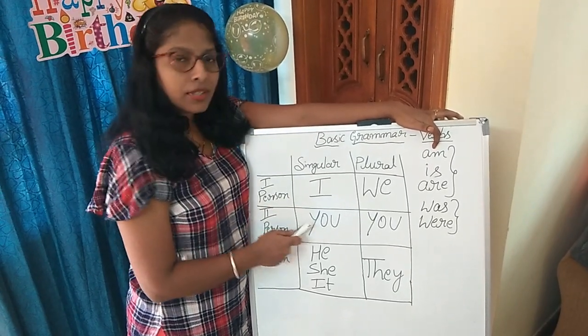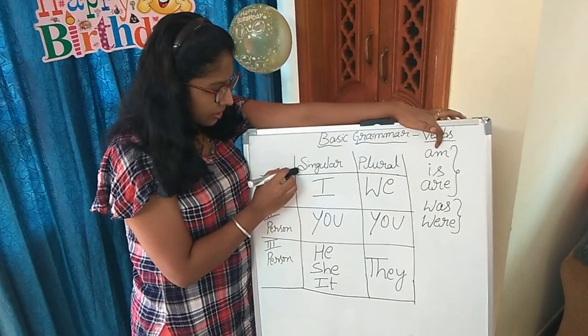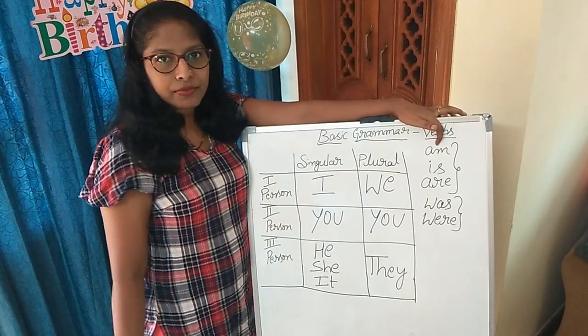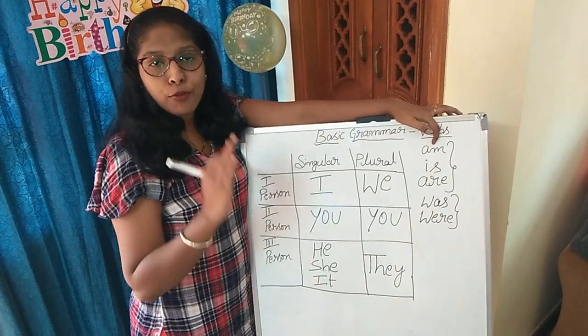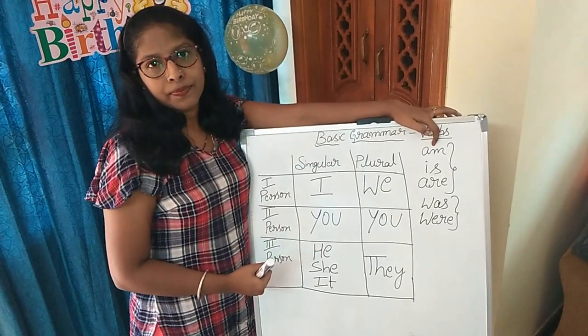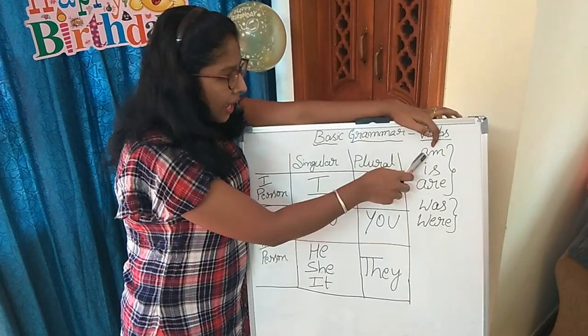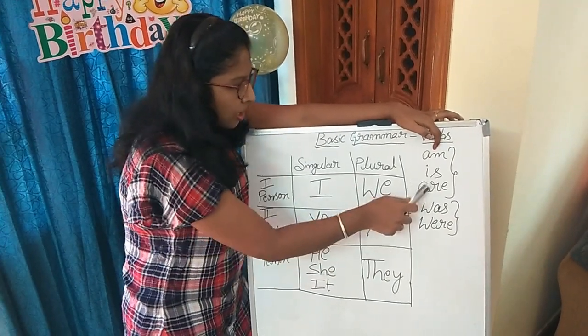You are in singulars, even in plurals also you are. You and you will remain same for both singulars and plurals in second person. Okay, so I am, we are, you are, you are.